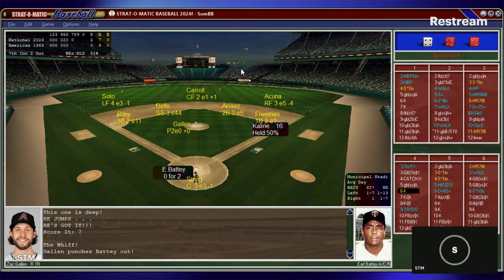So starting catcher from the Washington Senators will be, it looks like a guy named, oh no, what am I saying? My man, one of my heroes, Elston Howard, will come in. So Elston Howard, he'll actually, how did we do this? Let's see.